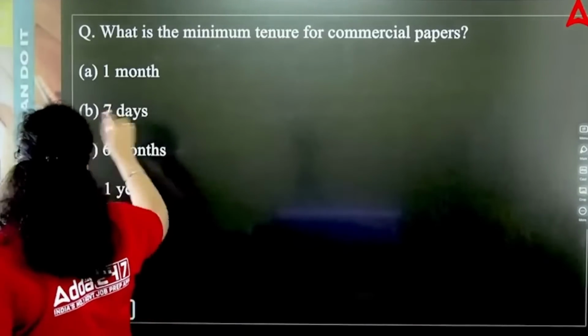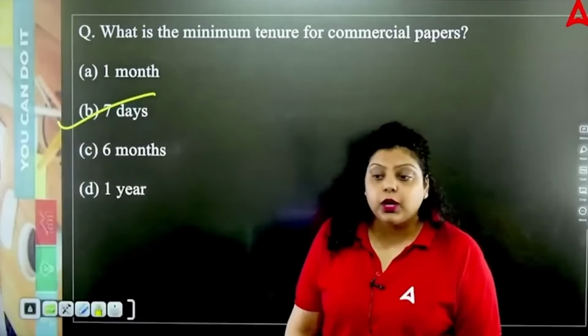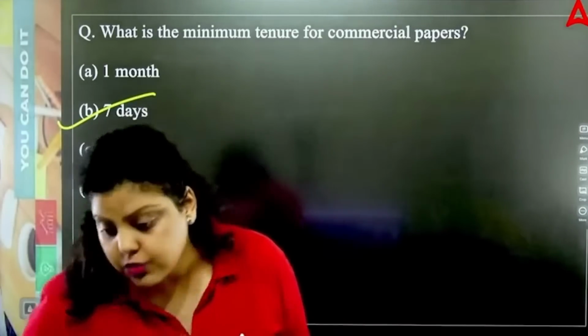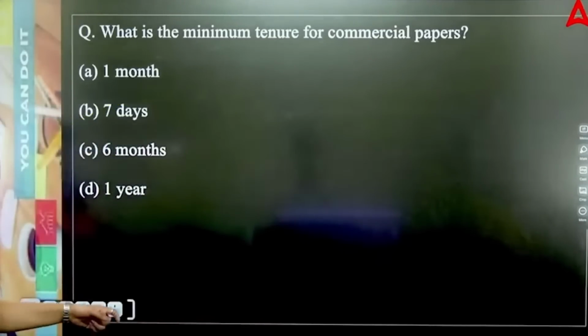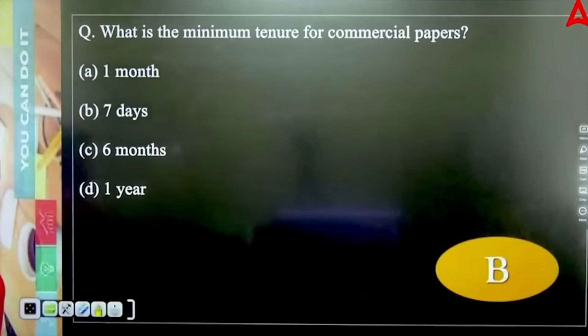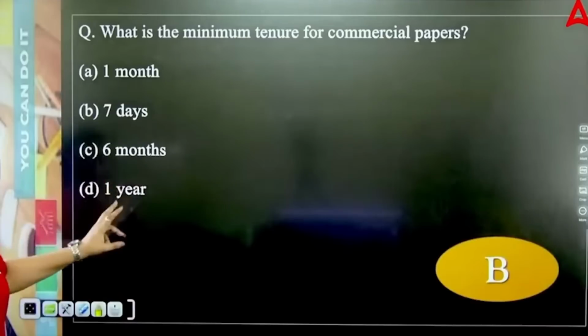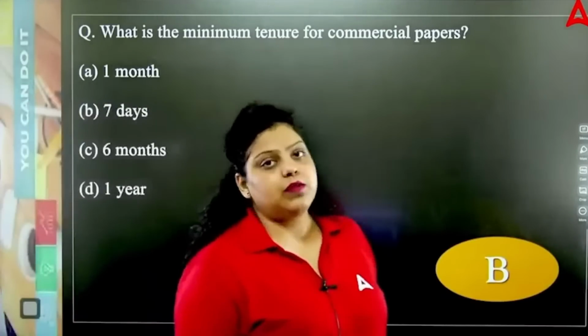And why am I saying that the commercial paper is an unsecured negotiable money market instrument? Because commercial papers are issued by corporates, and there is a chance that the corporate can commit fraud. So that's why it is an unsecured negotiable money market instrument. The minimum period is 7 days and the maximum period will be 364 days. The minimum amount for which the commercial paper can be issued is 5 lakh.